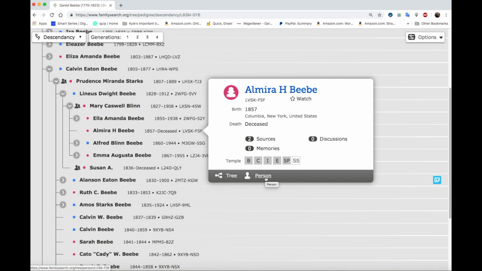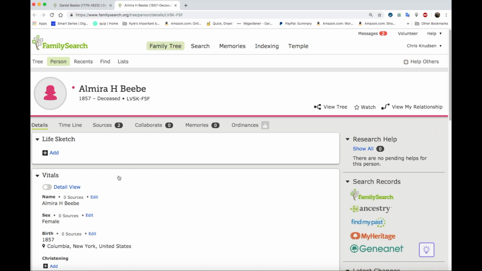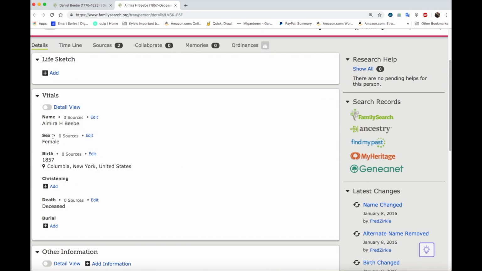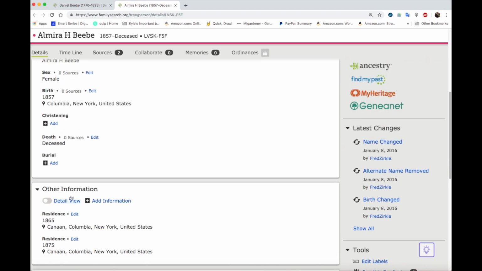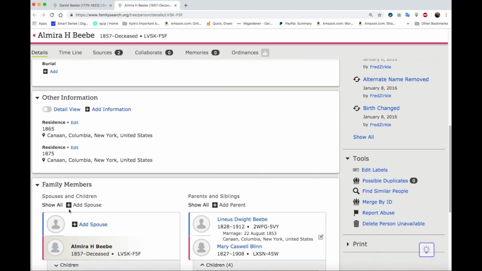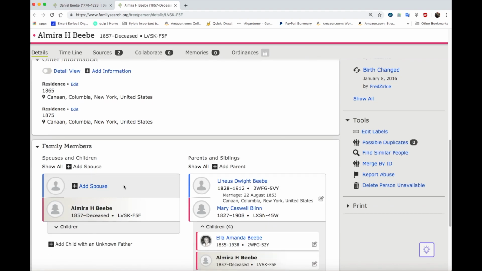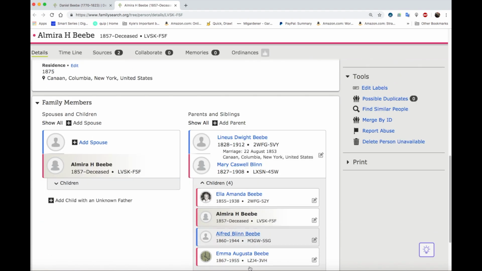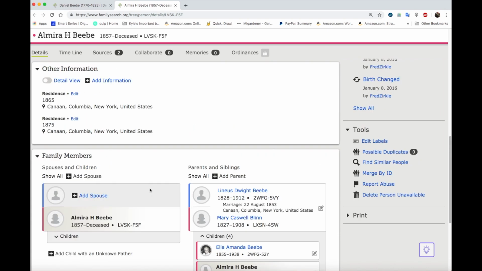Let's go ahead and right click on her person page and open the link in a new tab. I'll go up here and look in this tab. We see her birth. There's no death listed yet. It looks like the 2 sources are state census records from New York from 1865 and 1875. She has no spouse listed, but we have her parents and we have her siblings. There are pictures on some of her siblings, which means that people have been doing research on this family already.